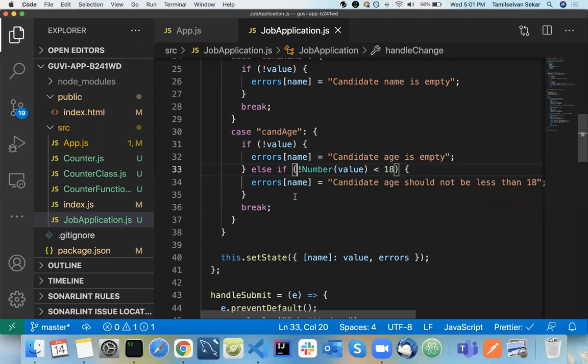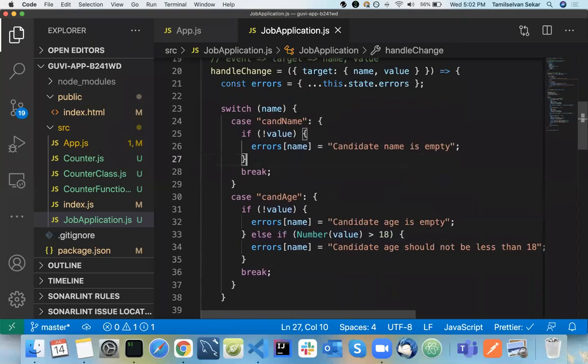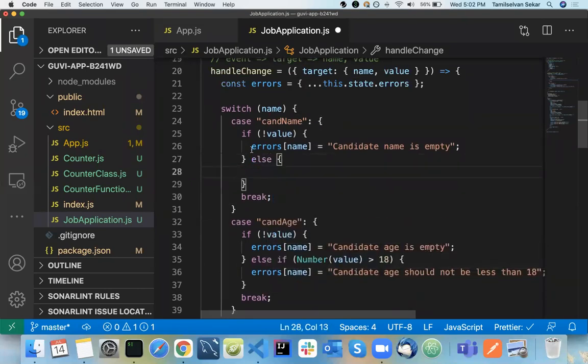So it should be, yeah, that's what you need to have greater than. Okay, so some manipulation is happening. So else condition is not needed. Okay, so we can have if else if alone. Okay, so else is not needed at all. Oh, else error start name should be empty. So we must update that.